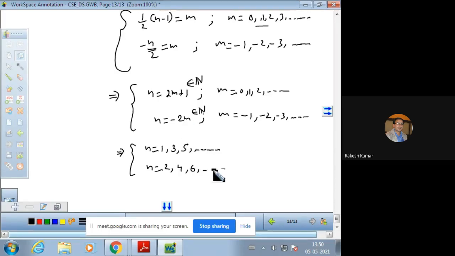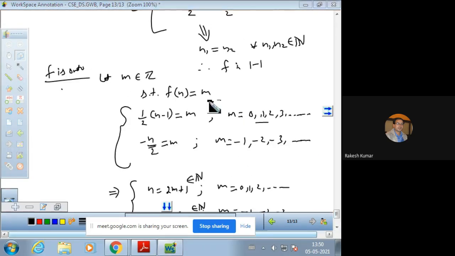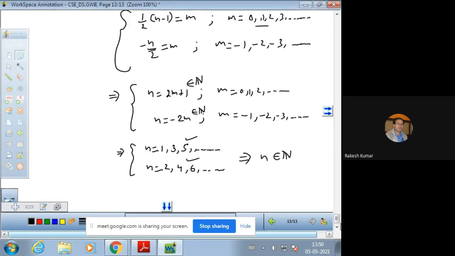Then you will have 6, and so on. So in the first case you will have odd natural numbers, and in the second case you will have even natural numbers. This gives that n belongs to the set of natural numbers, and this proves that the element m in the codomain has a pre-image in the domain. So f is onto.